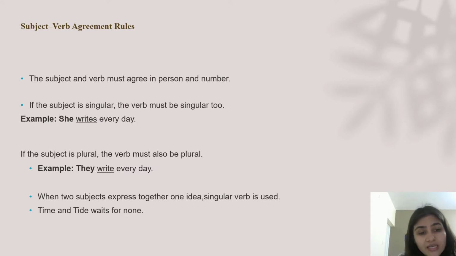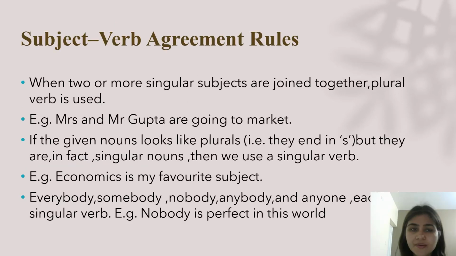Here again, the last rule says that when two subjects express together one idea, a singular verb is used. There are two subjects here, time and tide, but they express a singular idea. What is that idea? That time and tide waits for none. So you have the verb waits, and it is singular since s is added to the verb.